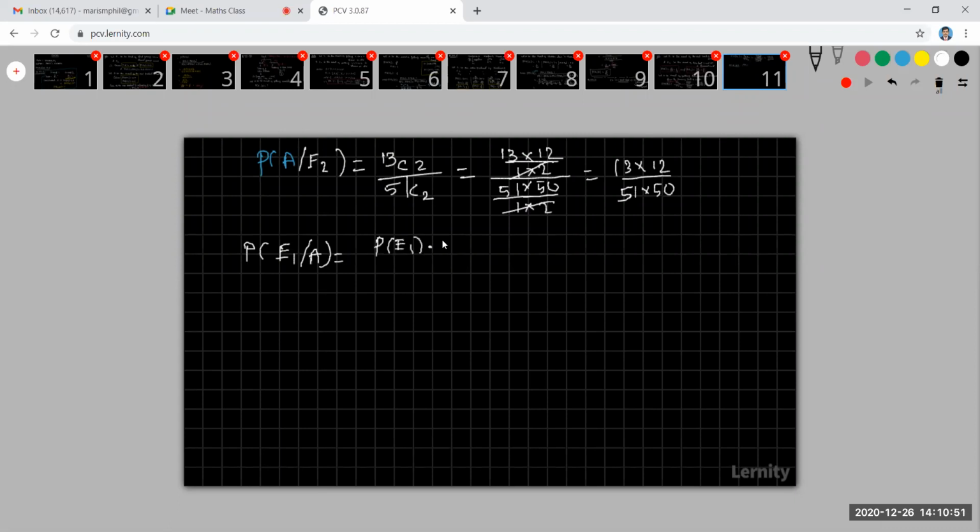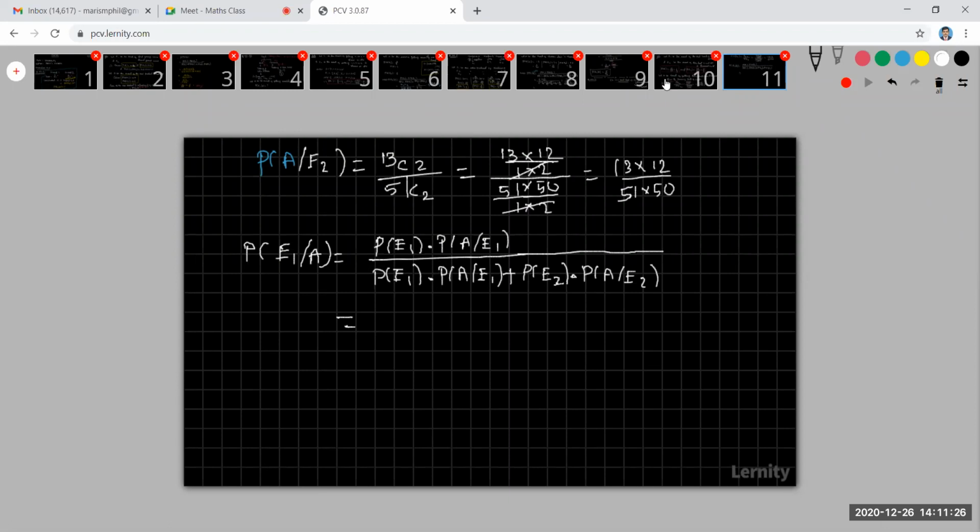So my P of E1 given A is P of E1 into P of A given E1, whole divided by P of E1 into P of A given E1 plus P of E2 into P of A given E2. Now just apply the values.